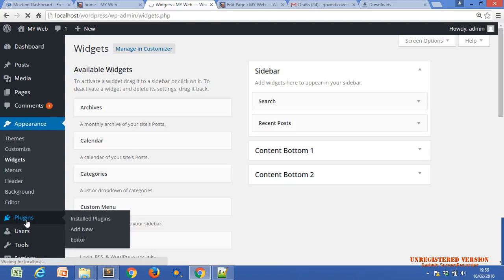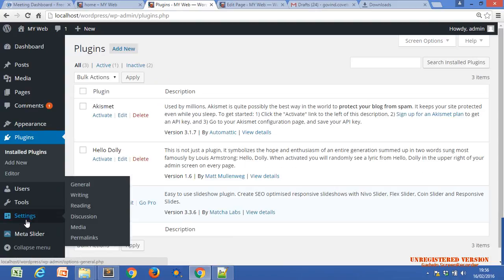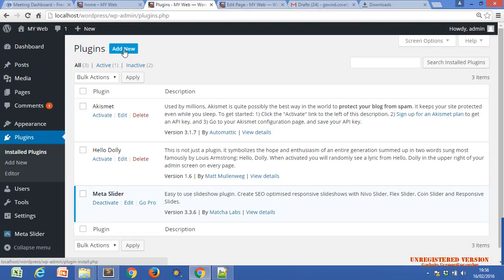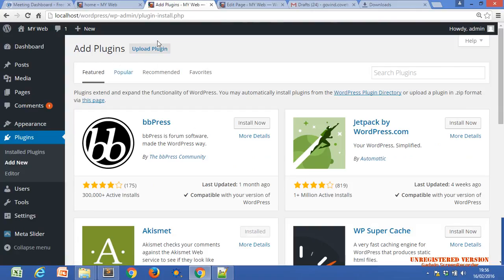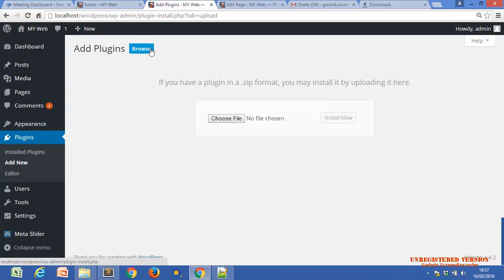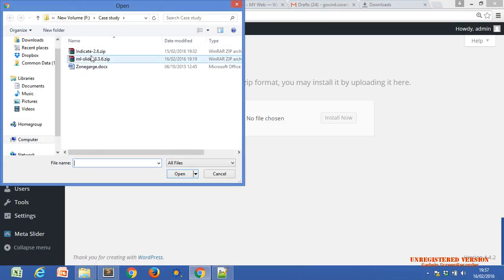Nazar? In the plugin area, just click on Add Plugins. From here there is the option to upload plugins, or you can search for the plugin and install from here. Okay, two options. I have just uploaded the plugin because there is some configuration problem in my WordPress. Just choose file, and I use the zip file directly.